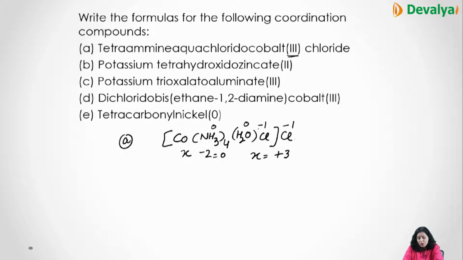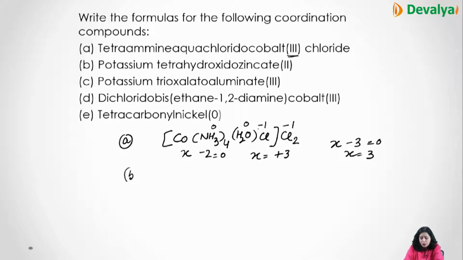So what we can do is write 2 over here. If we write 2 over here, because we are not mentioning dichloride, we are mentioning chloride, so this becomes x - 3 = 0 and x = 3. So for the oxidation number, we can change the numbers outside the coordination sphere. We cannot change within the coordination sphere.